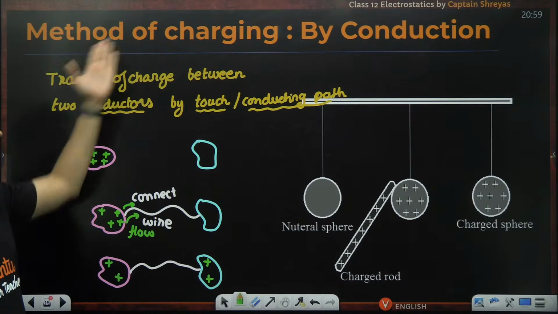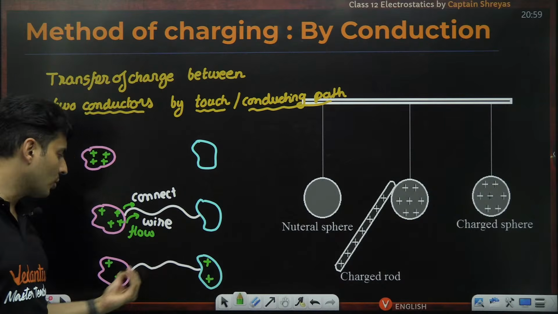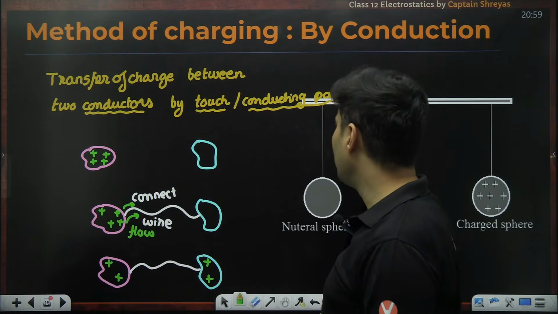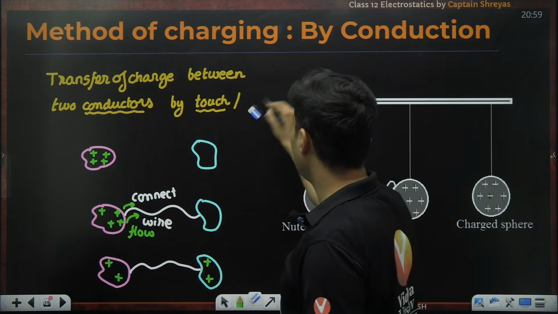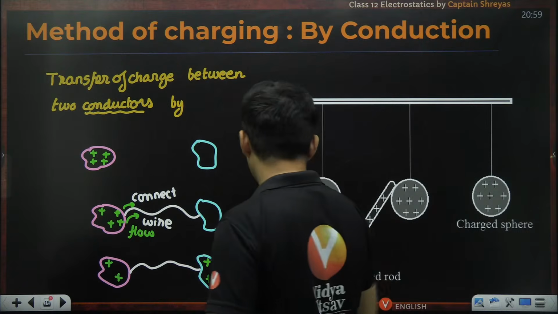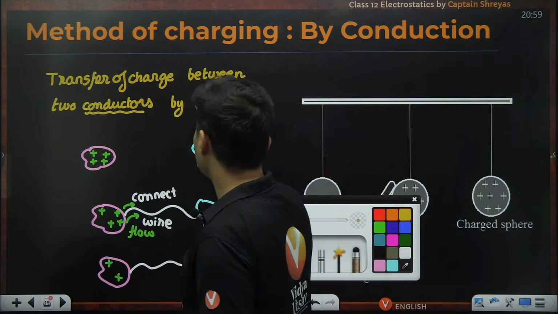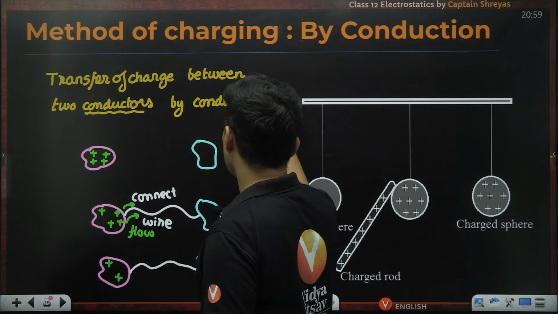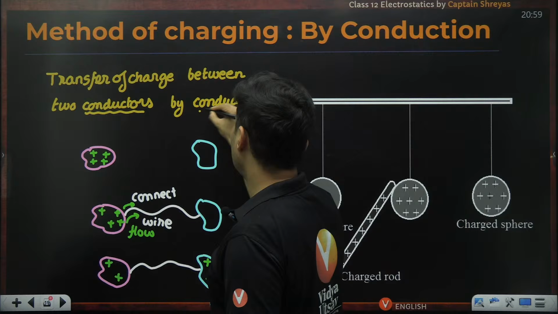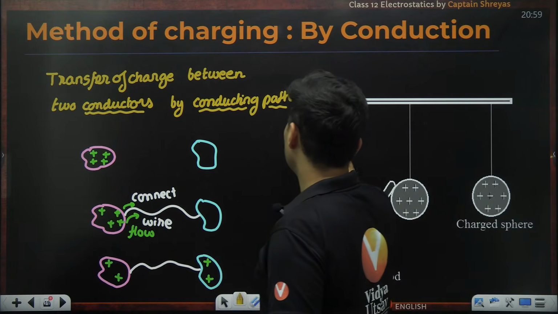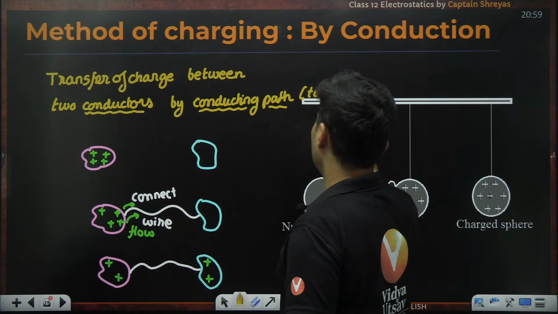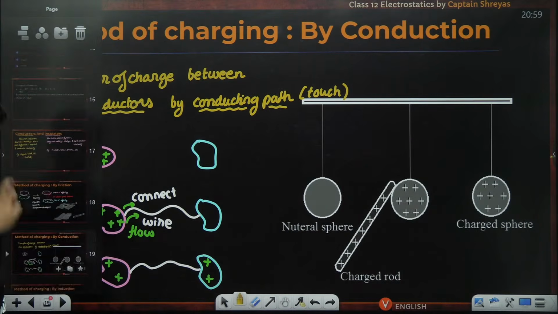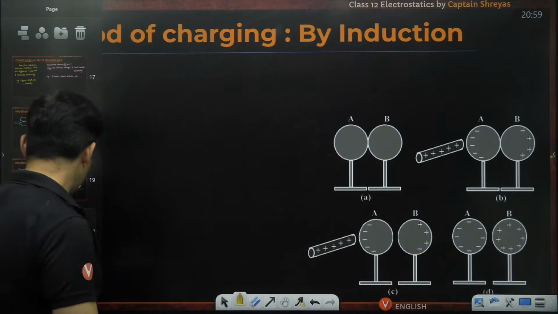So this is again charging via conduction. You conduct the electricity via a conducting path. That is very, very important. This is absolutely clear. By touch, or a better word for that is conducting path, which usually is a touch. You are touching those wires. Okay. The third one is charging via induction.